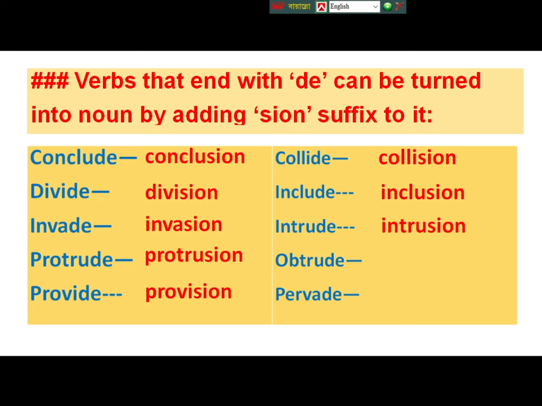By adding SION, we can turn a verb that ends with de into noun.